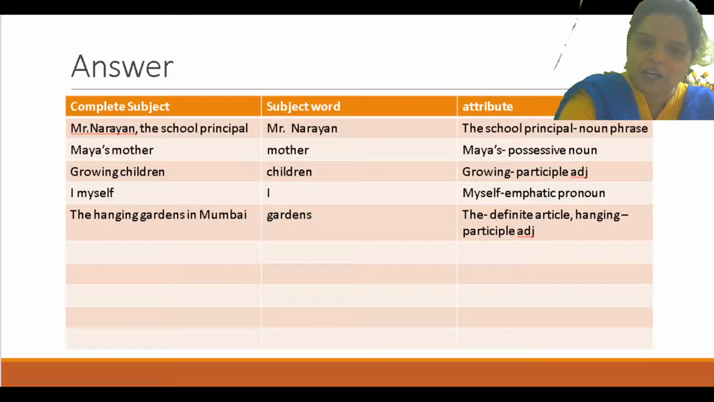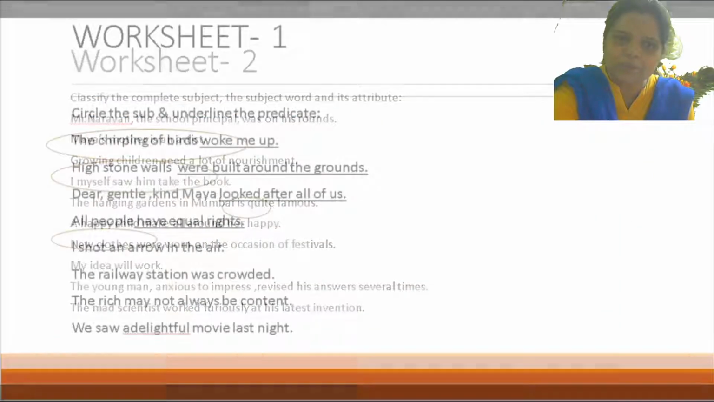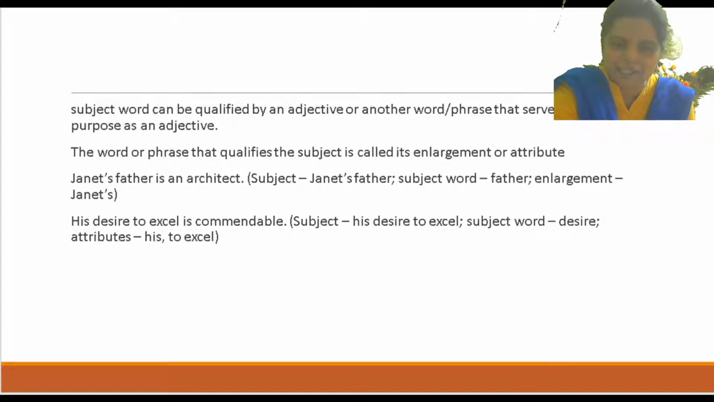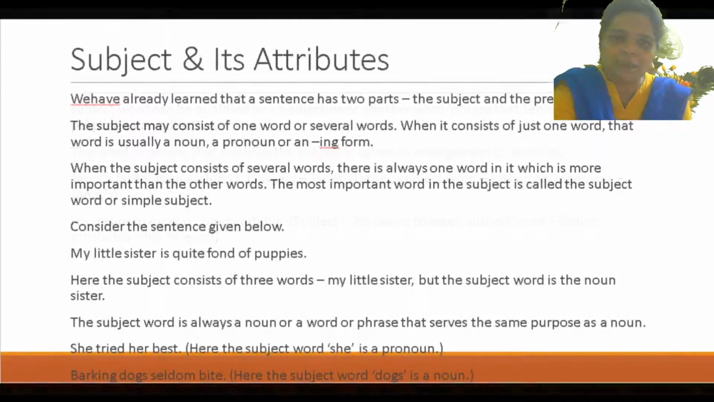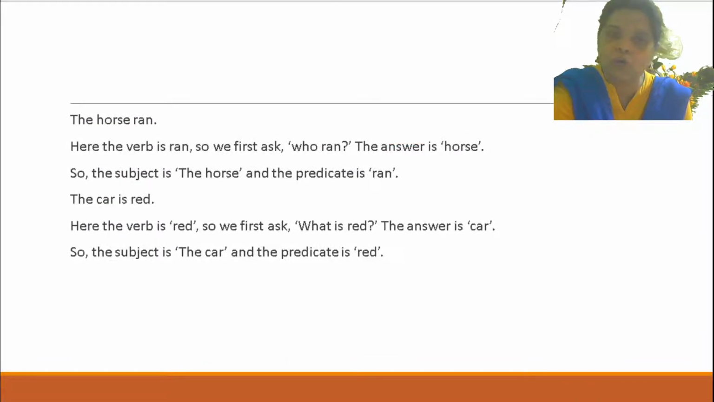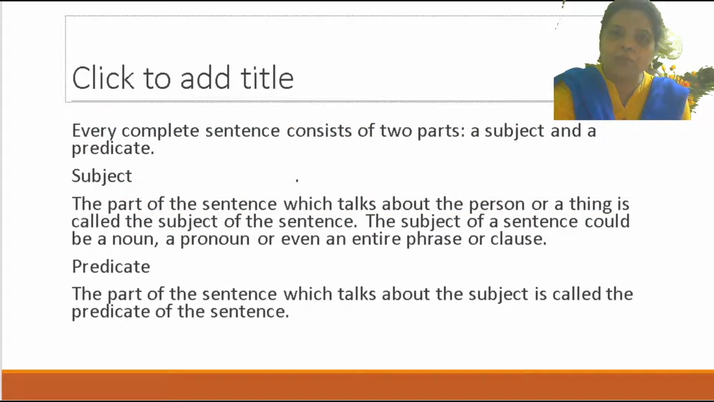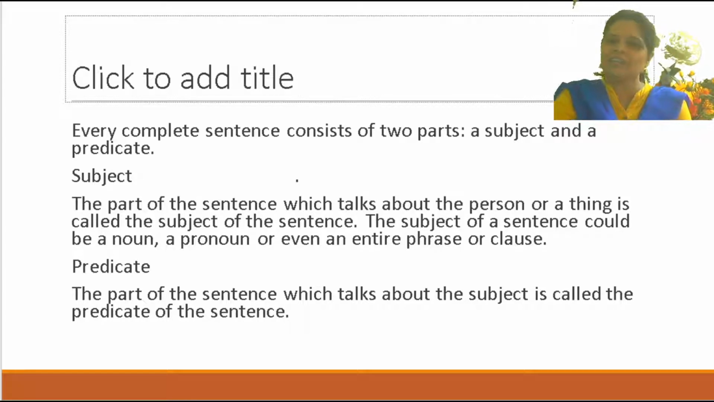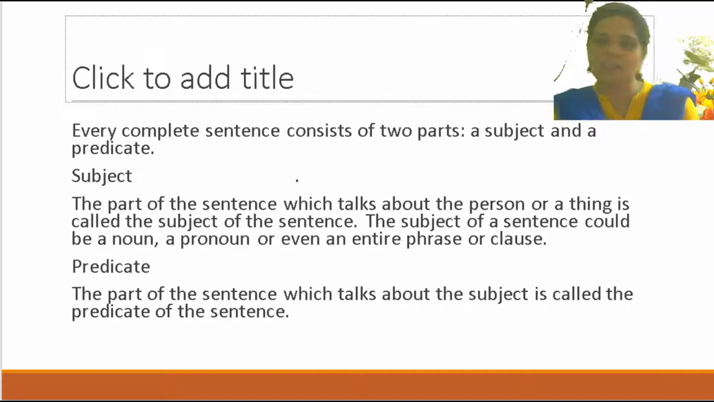So that is all about attributes. So all this is what we have learnt today. Today we have learnt about sentence analysis. A sentence has 2 parts, that is subject and predicate. And how do we know which one is called the subject? The part of a sentence which talks about the person or thing is called the subject, and the part of the sentence which talks about the subject is called the predicate.